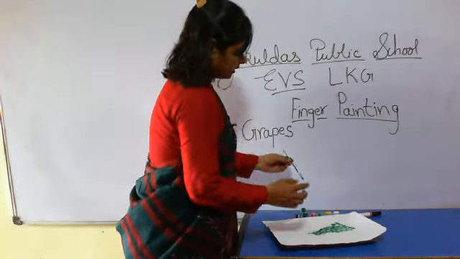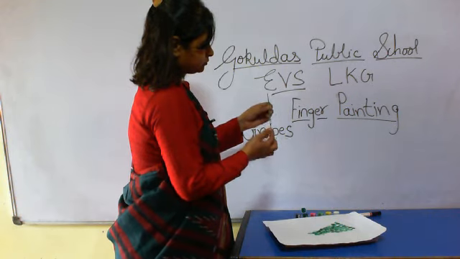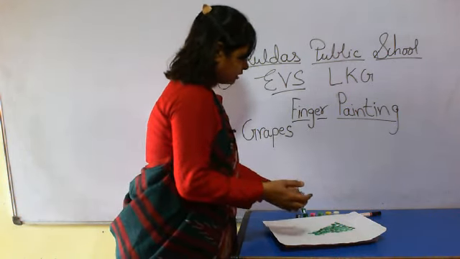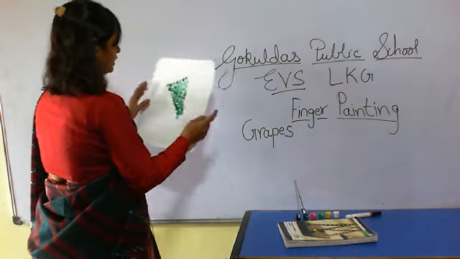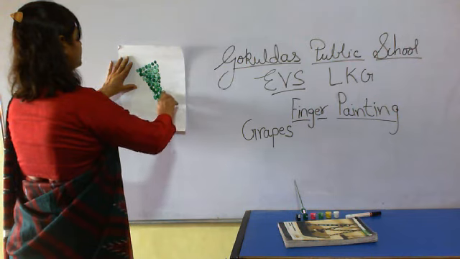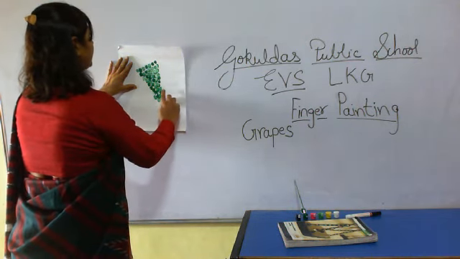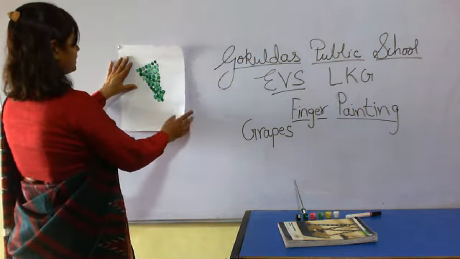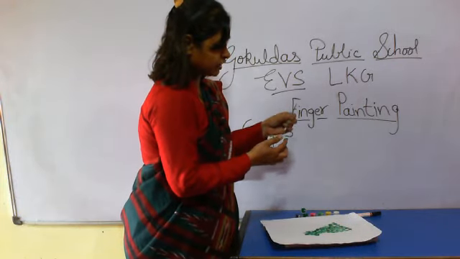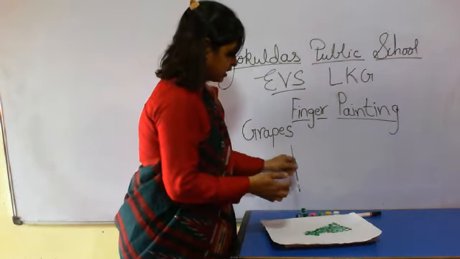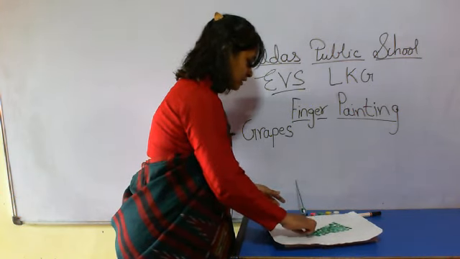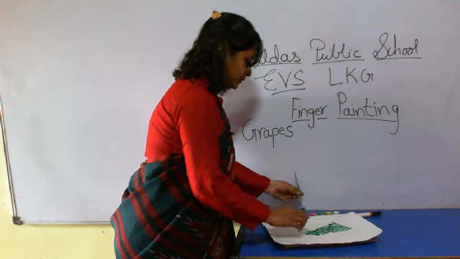At the end it will remain only one grape. Okay, it is a bunch of grapes. What is it? It is a bunch of grapes. Okay, G for grapes now. What do you make G for? Grapes.